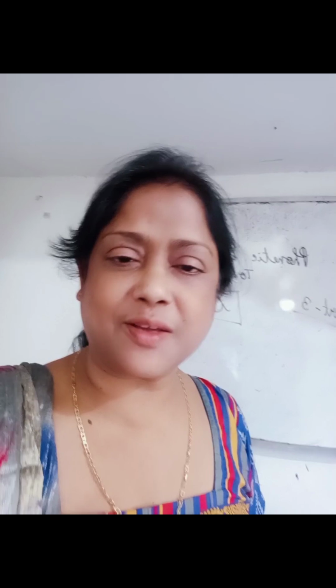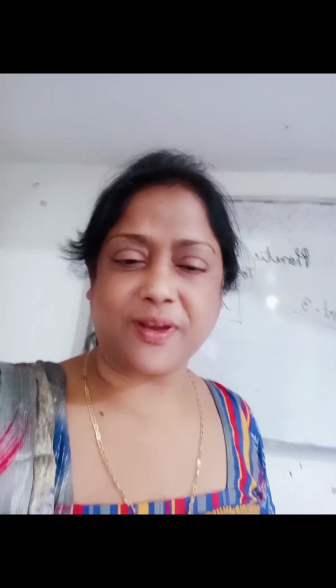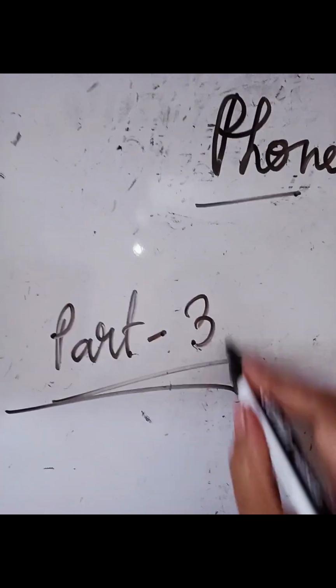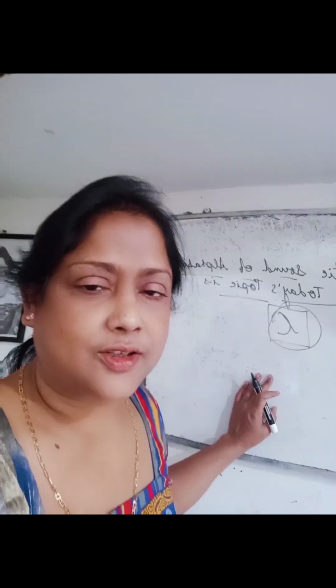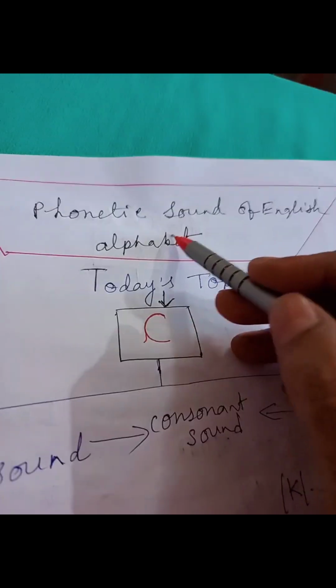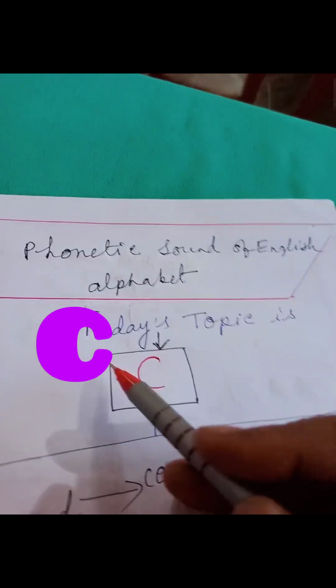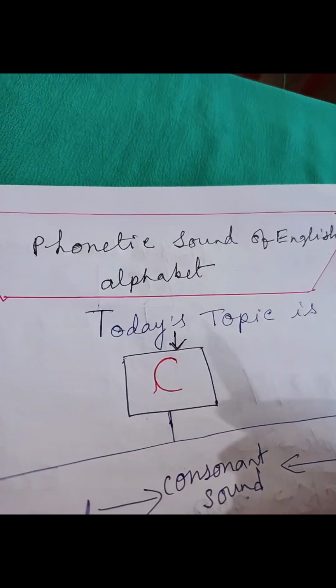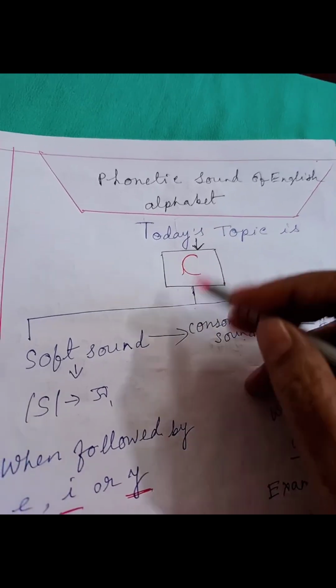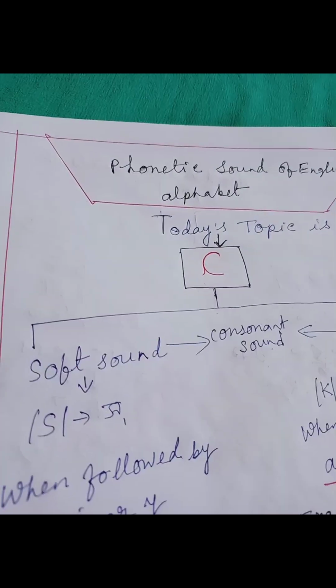Welcome to my channel Seema's Education, and today's topic is phonetic sound of alphabet, and today's topic is C, part 3. So let's start with this topic. Phonetic sound of English alphabet, and today's topic is C. C is a consonant sound. It is a consonant, so its sound is also consonant.